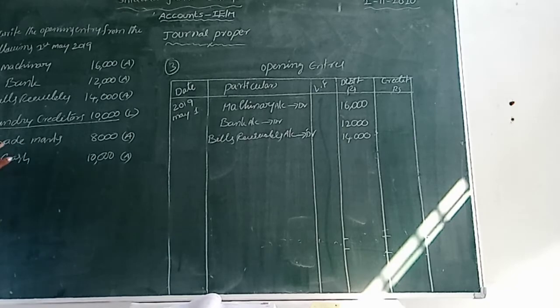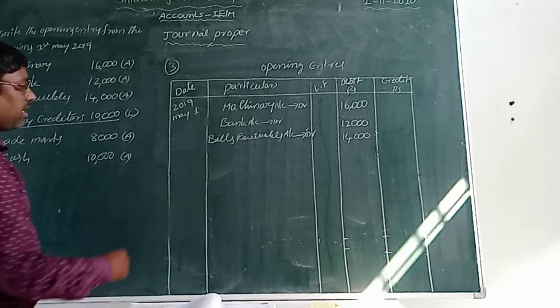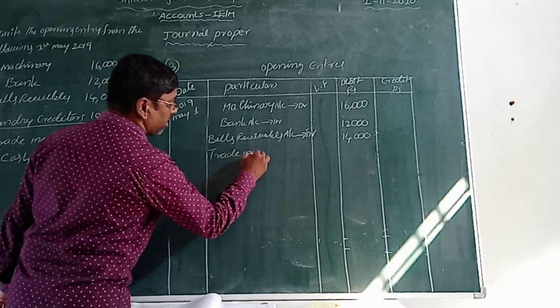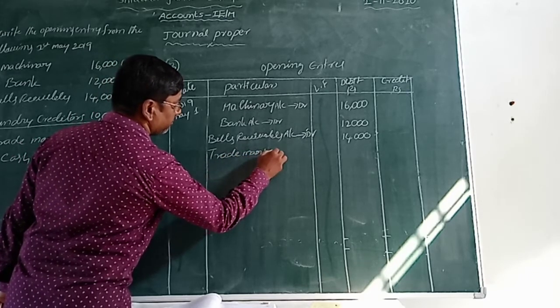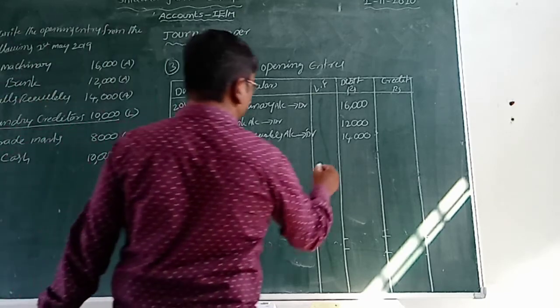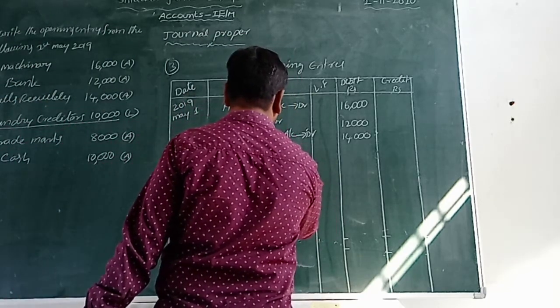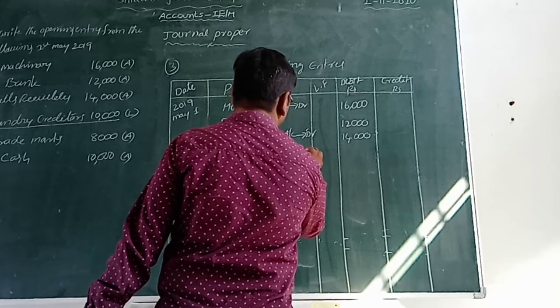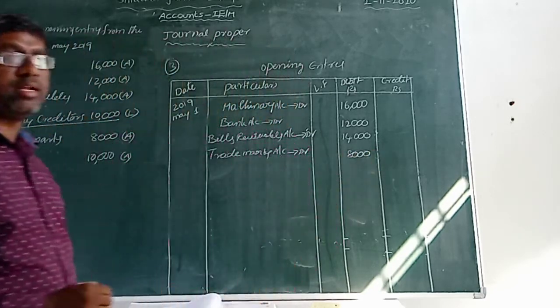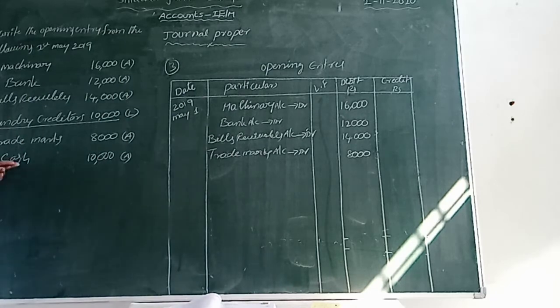So next one, trademarks. It is also an asset. Trademarks account debit. That amount is 8,000. Next, cash.